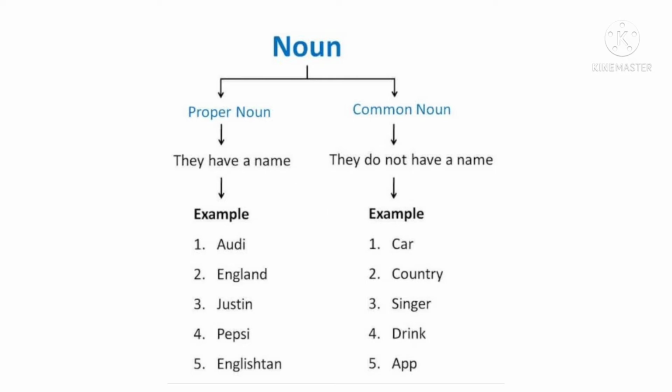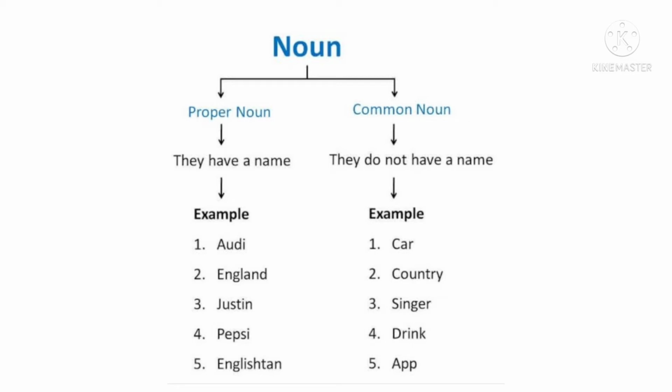So children, over here we are using the name of a specific person, a specific thing. Now see the first example, it's Audi. Audi is a company that manufactures cars. So over here when we are using the word Audi, we are using a specific car, a car of a specific company. So that's why it's a proper noun. But simply if I use car, then that will be a common noun. So understood children, what is the difference between a proper noun and a common noun?